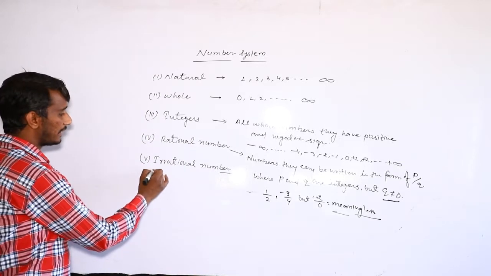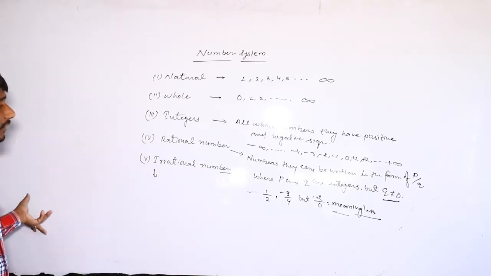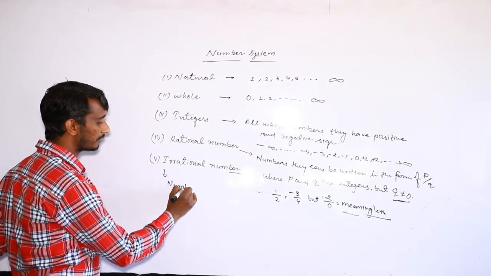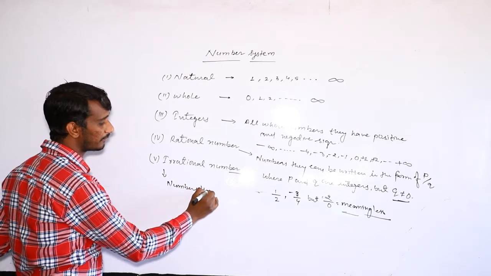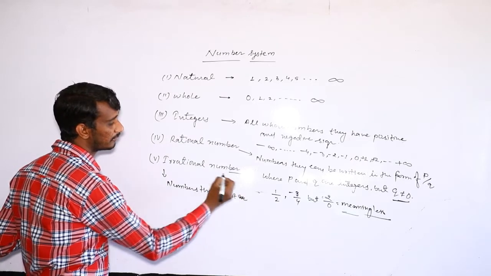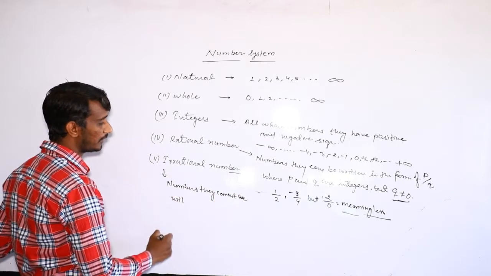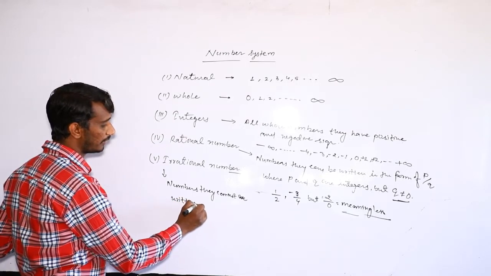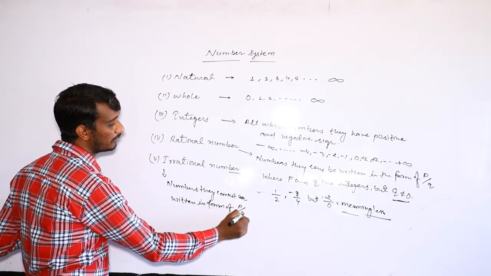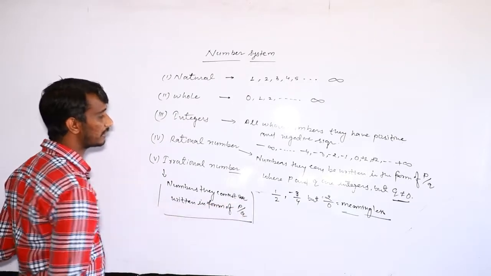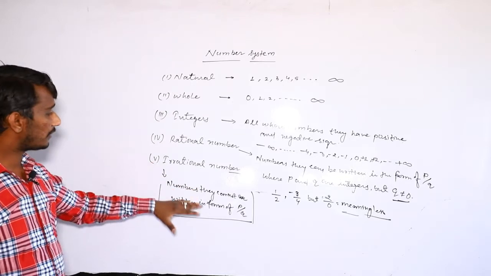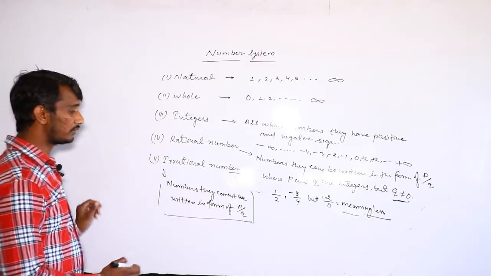Next is the definition of irrational number. Irrational numbers are numbers that cannot be written in the form of P upon Q. All the numbers except rational numbers are called irrational numbers. You can say all the numbers that cannot be written in the form P upon Q.